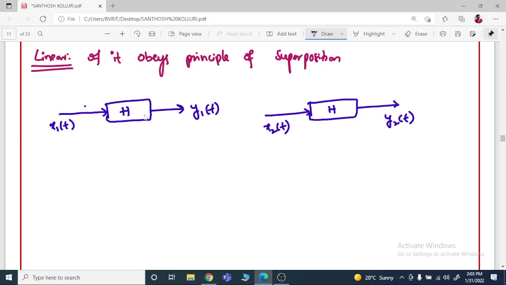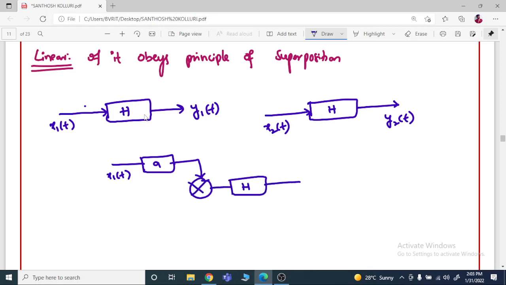Now I multiply x1 of t with a factor a and give it to the system, in combination with x2 of t multiplied with another factor b.